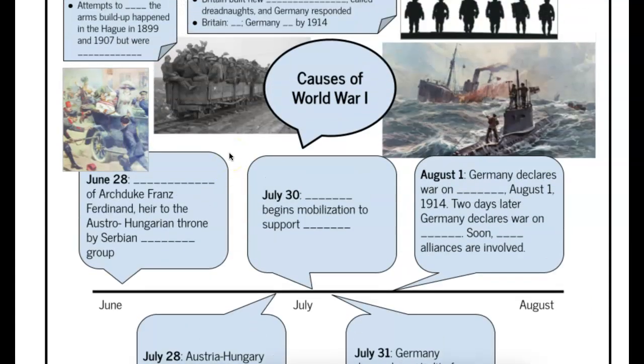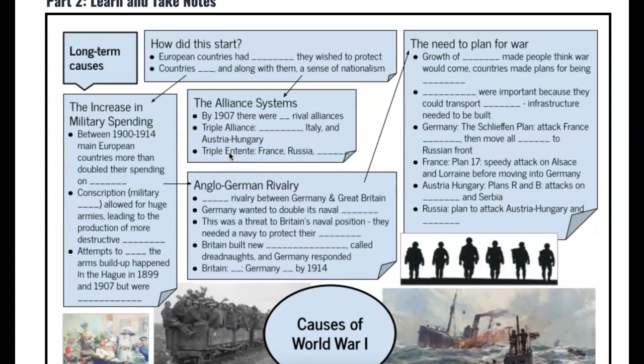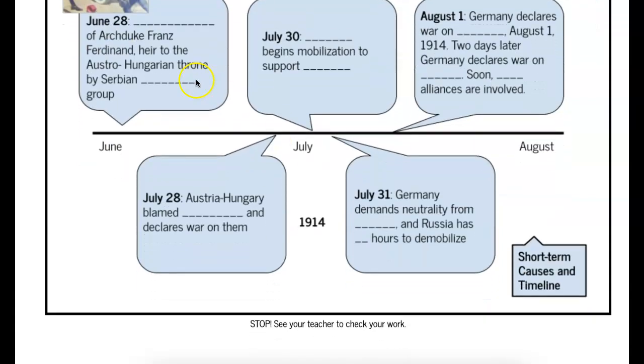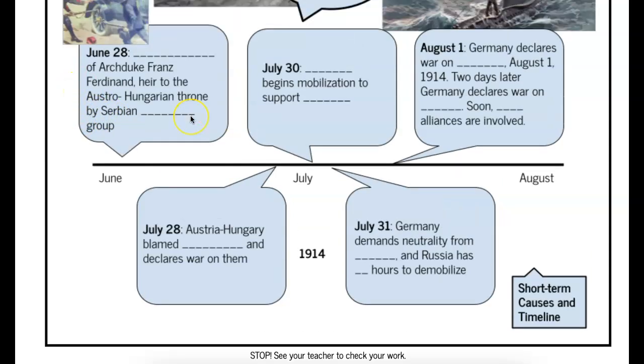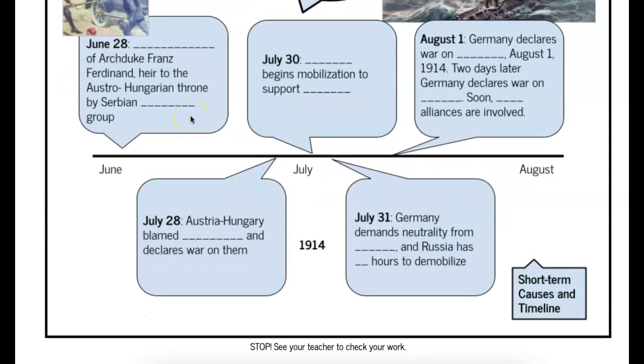So even though we had all the tensions between the bigger players, Russia, Italy, Austria-Hungary, France, Russia, Great Britain, it's this event that happens in Austria-Hungary by a sub-player, Serbia, that really kicks things off and forces all of the alliances to come to the defense of their allies.